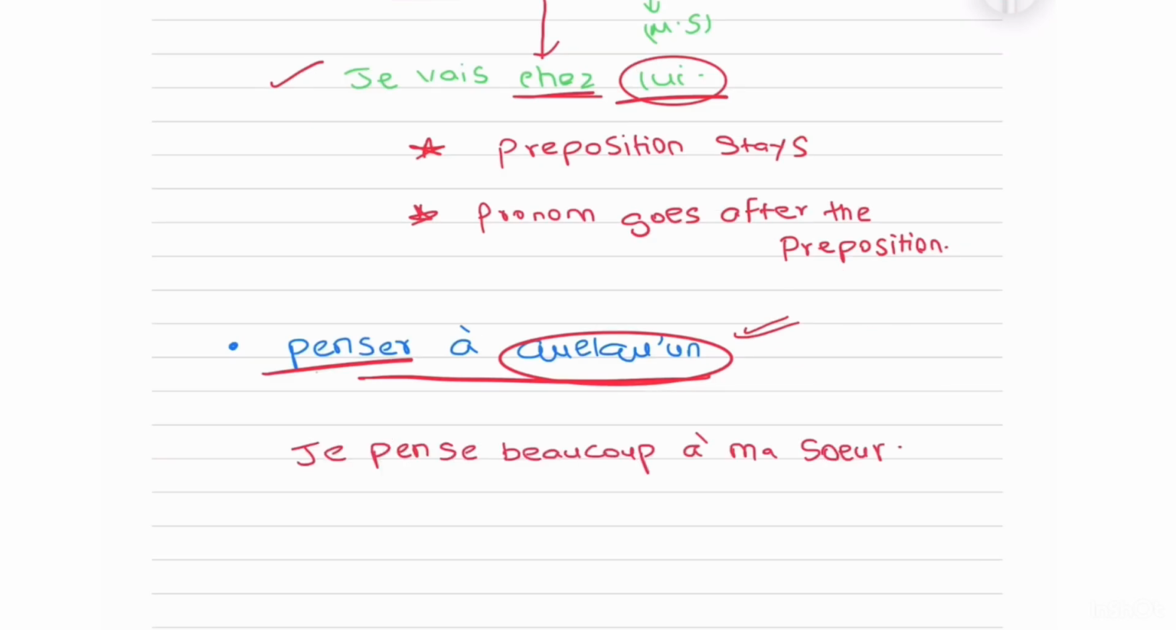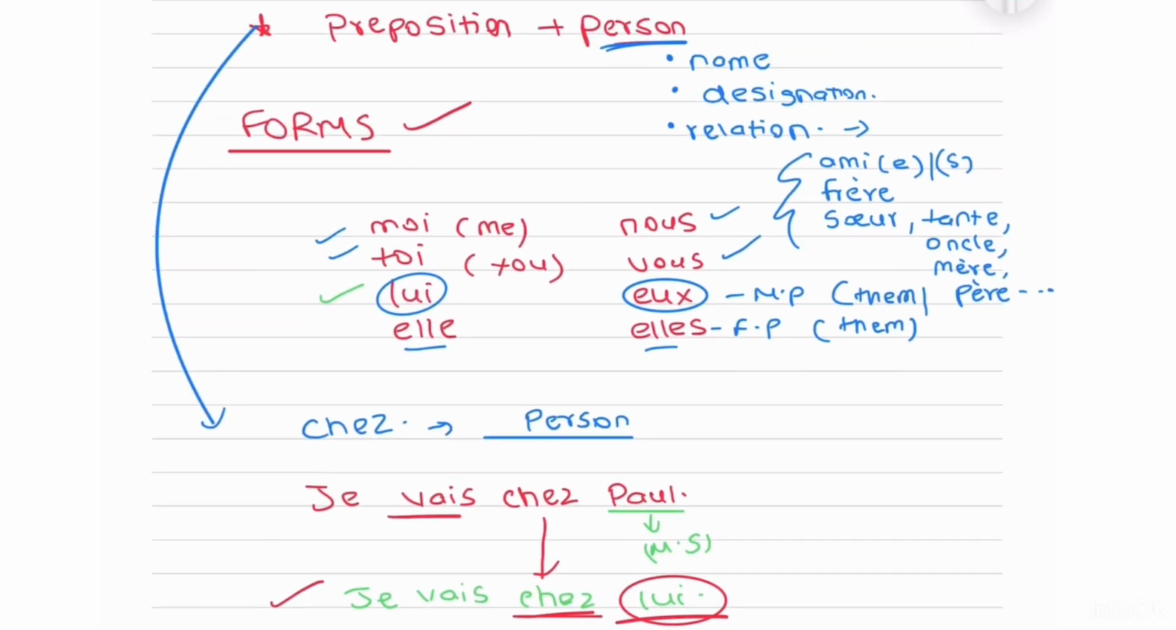Here, who am I replacing? What is my person? It is ma sœur, that is my sister, and I'm thinking of her. That is preposition plus person, so I'll be replacing that as my noun. And here, sœur is feminine singulier, that is third person, so I'll replace it with elle.